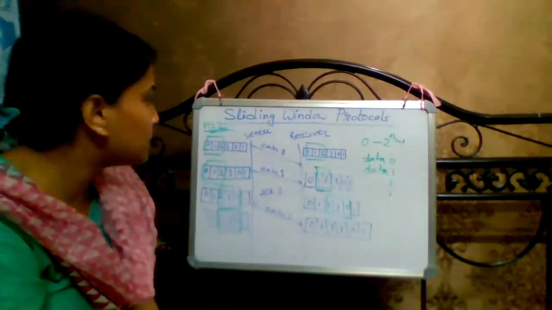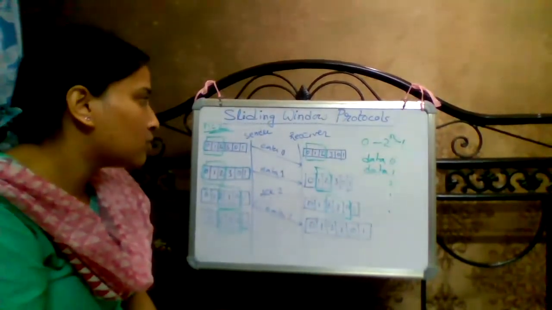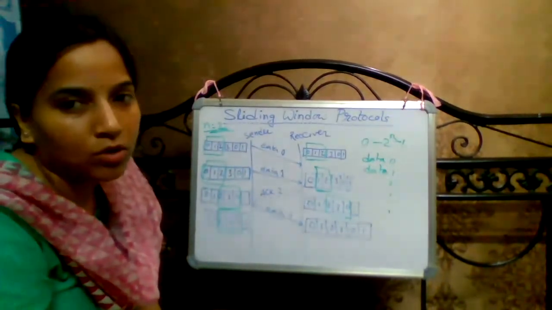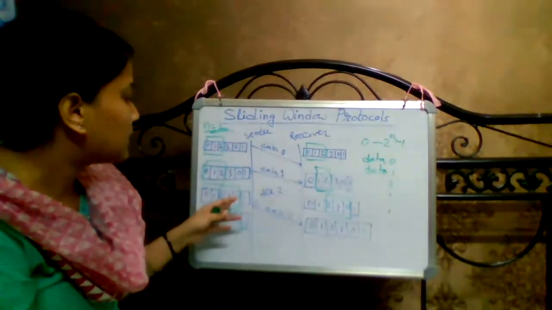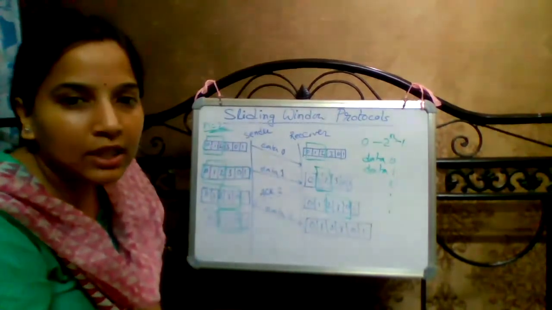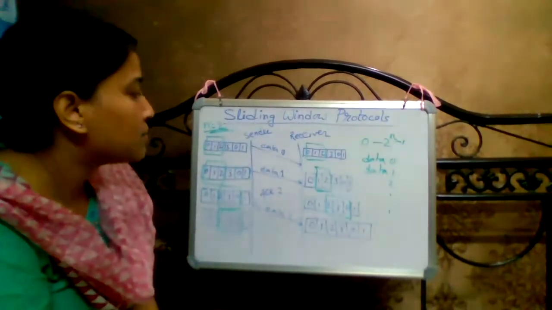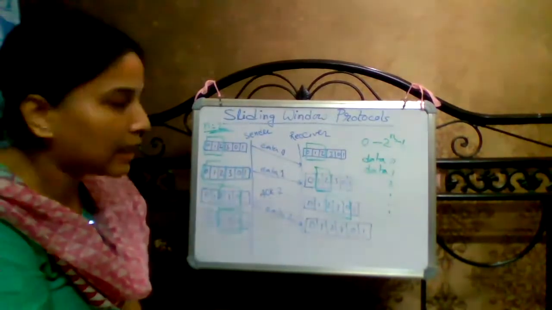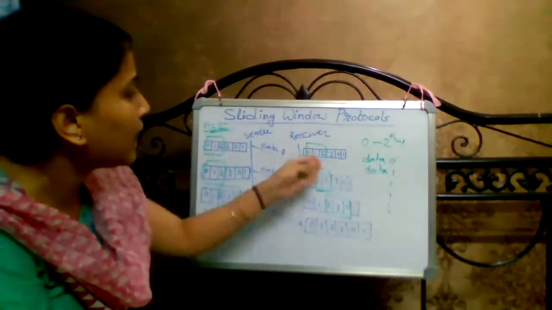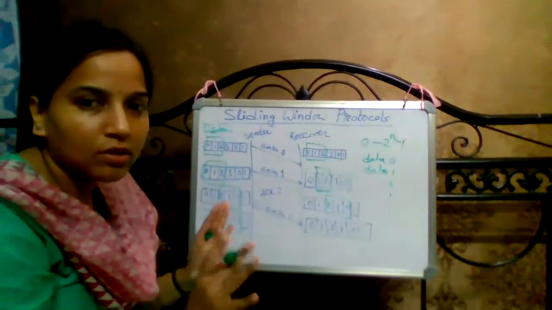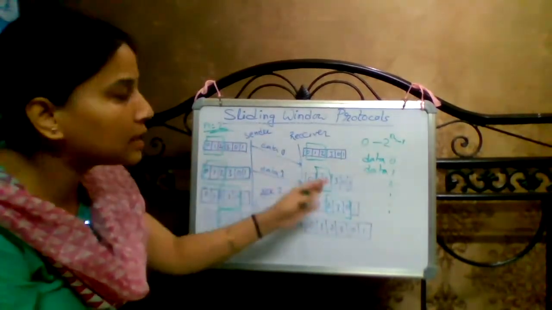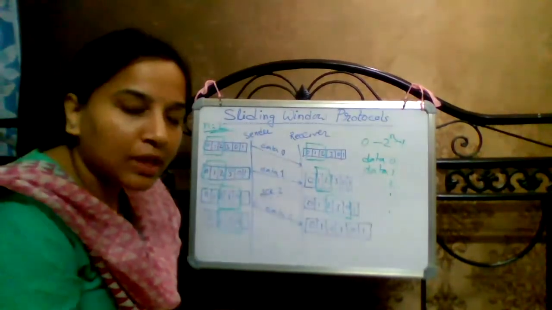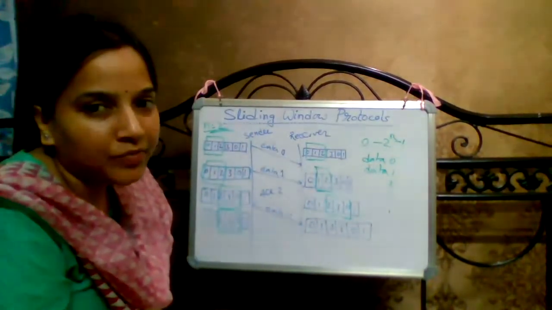So the sending window and the receiving window may be the same size or not. For this example we consider both the same size. The sender size is at most 2 to the power n minus 1, and the receiver, it is not always true that both windows are the same size; they may be the same or different.